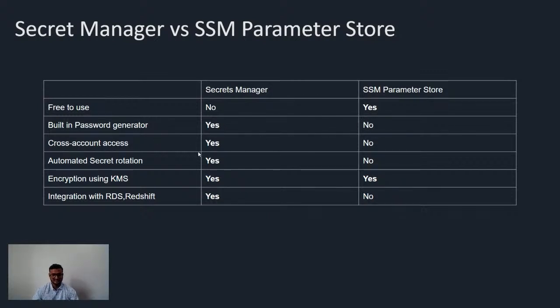For cross-account access, for example, I'm having multiple accounts, but I want a separate account for storing the credentials only. That we can also achieve using Secrets Manager, but that option is not available in the Parameter Store. And for encryption, we can encrypt both, but for the integration with RDS and Redshift, the integration is with Secrets Manager that we saw in the Secrets Manager console, but it is not available for the Parameter Store.